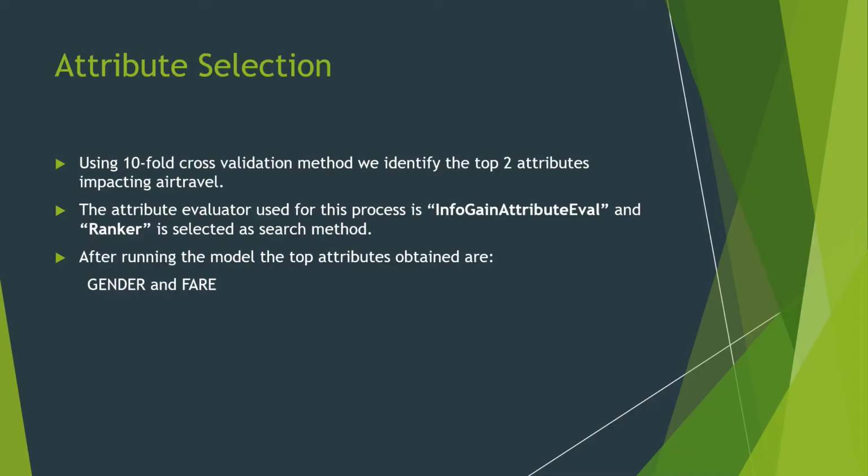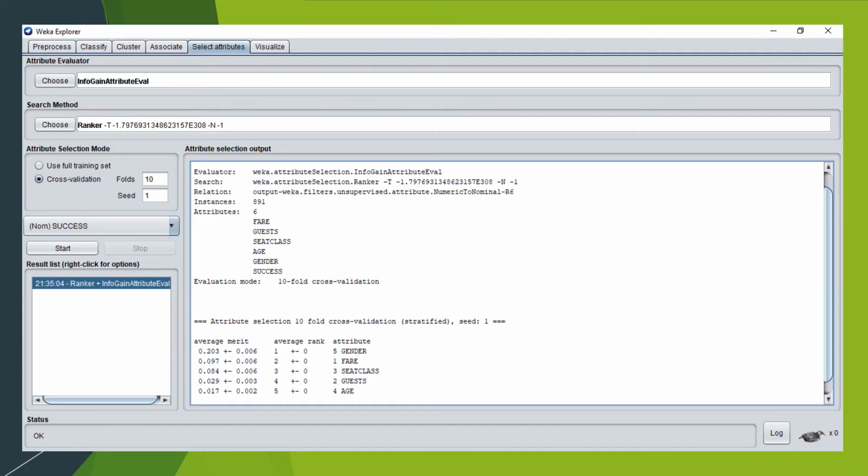The next step is attribute selection. The main goal of this step is to determine top two attributes by using the tenfold cross validation method. This can be achieved by selecting select attribute tab in Weka. InfoGainAttributeEval is acting as the attribute evaluator while Ranker is selected as the search method. Attribute selection mode is tenfold cross validation and the result evaluates all the attributes with top two attributes as gender and fare. In the next slide, you can see the screenshot from the Weka tool.